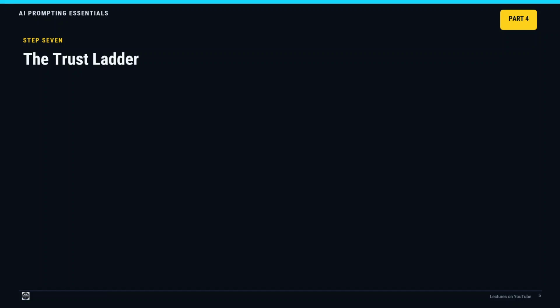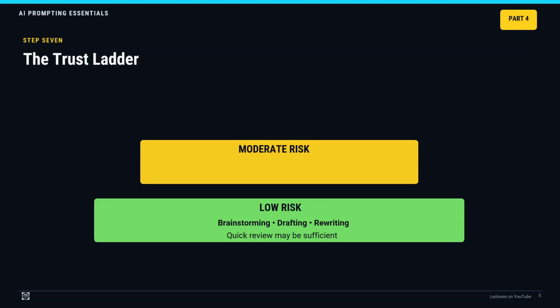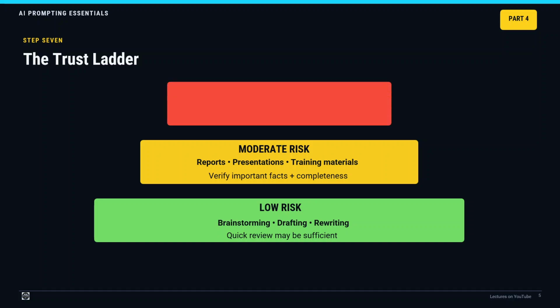Low-risk work. Examples include brainstorming, drafting, and rewriting. A quick review may be sufficient. Moderate risk work. Examples include reports, presentations, training materials, and lesson plans. Verify important facts and check completeness. High-risk work.